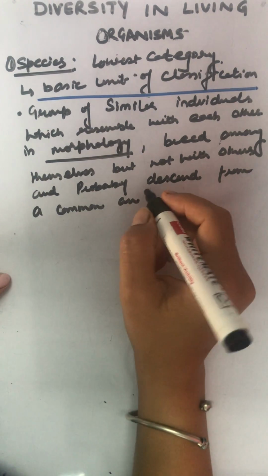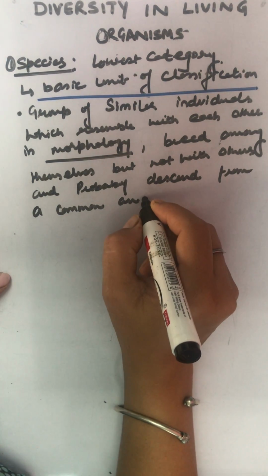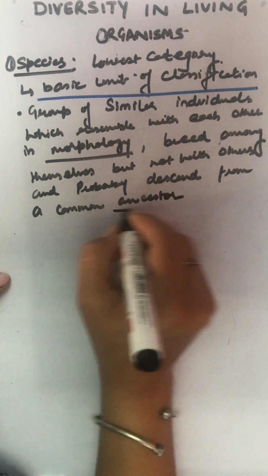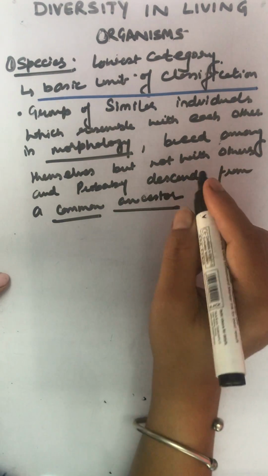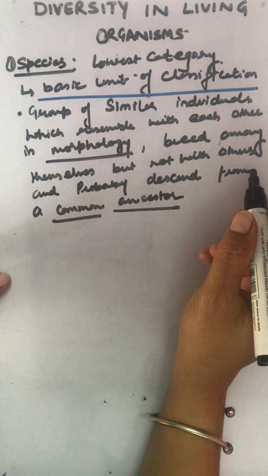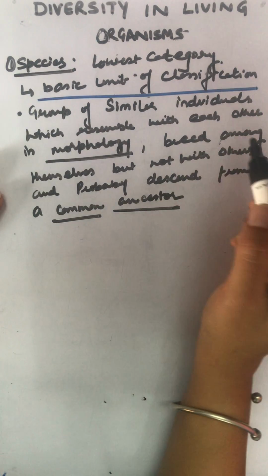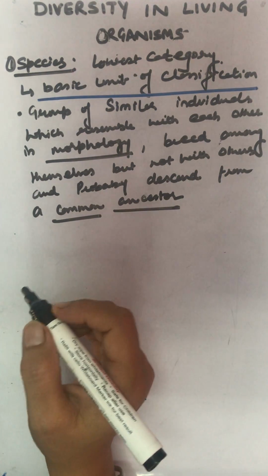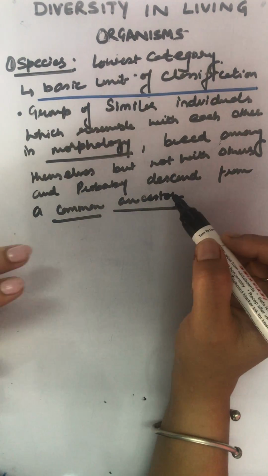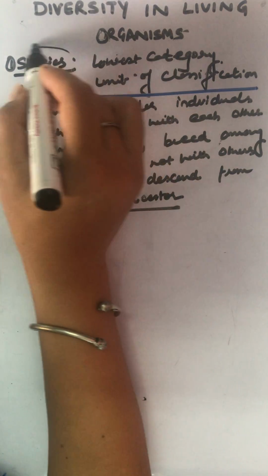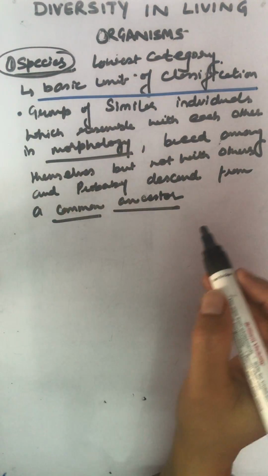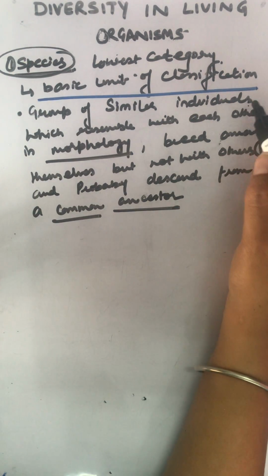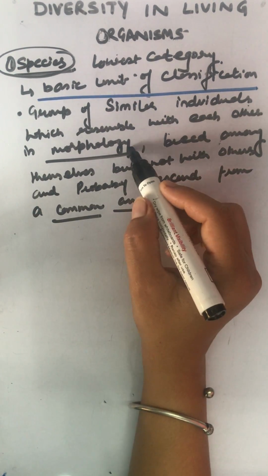For so many generations, they have the common ancestor. So they breed very well, but they breed themselves. They do not breed outside. Mainly that is done artificially or by certain other procedures if that is to be achieved. But members of a species are similar individuals which resemble each other in morphology.